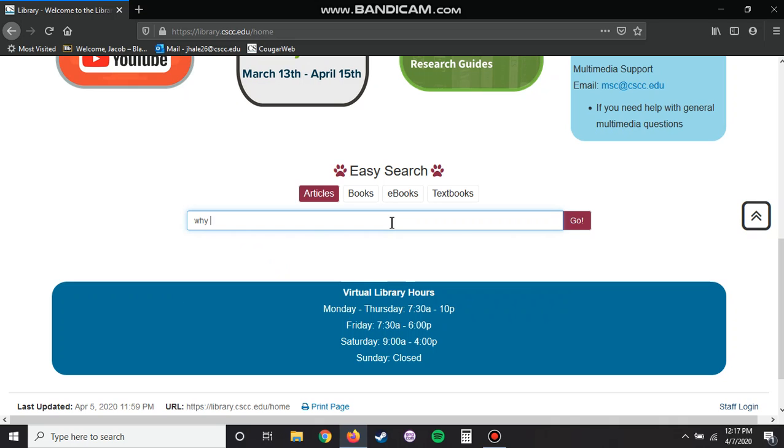So if I type, why are more black people arrested than white people? The library search engine doesn't really work the same way that Google does. You don't typically want to type in a full question. In fact, when you're searching, you want to eliminate any words that aren't necessary. You kind of want to get straight to the point.